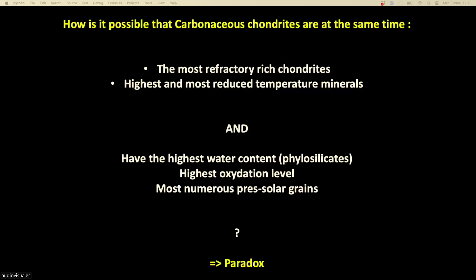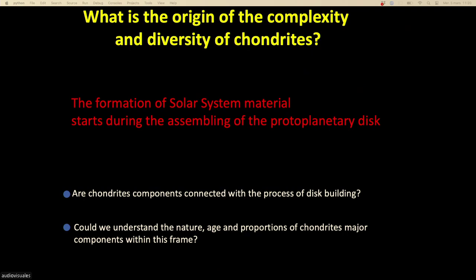So now I would like to try to understand that. I will skip that. Okay, there's no need to read. You just have to listen to me. Okay. So now we want to understand what is the origin of this diversity. And recently, some people think, and me including myself, that maybe transport is the key thing to understand the formation of those chondrites. Transport in the ancestor of the solar system, that was the protoplanetary disk.